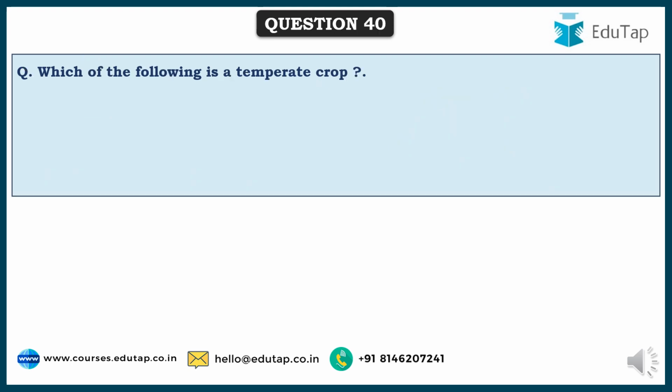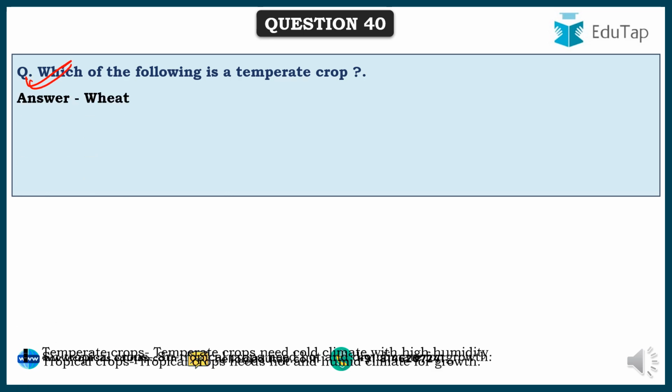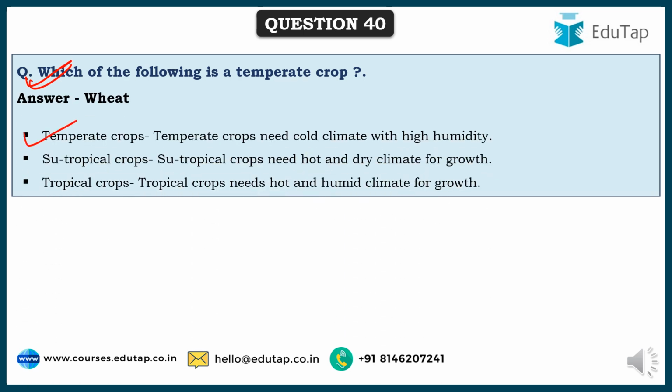So friends, here comes the next question. Which of the following is a temperate crop? Of all the options provided, the correct answer was wheat. And what are temperate crops? They need cold climate with high humidity. And what are subtropical crops? These crops need hot and dry climate for growth.